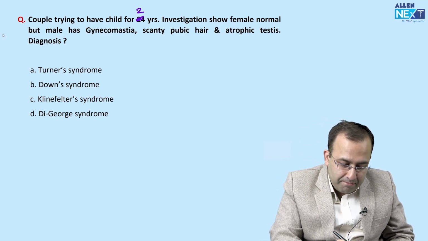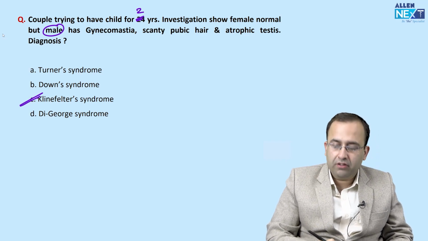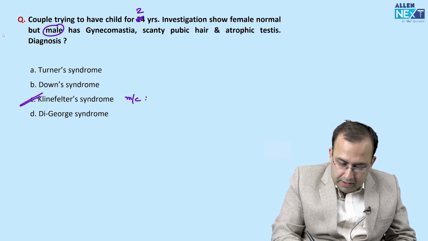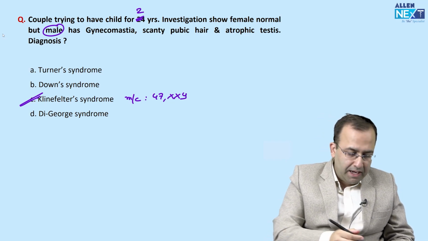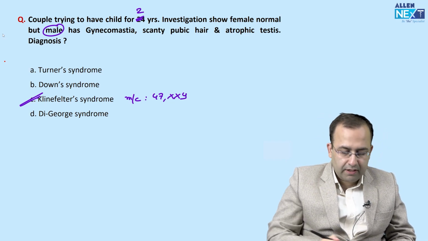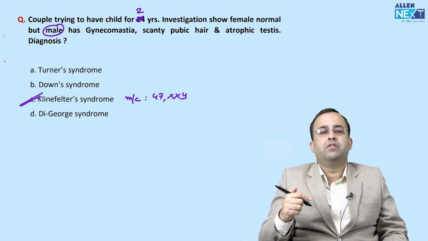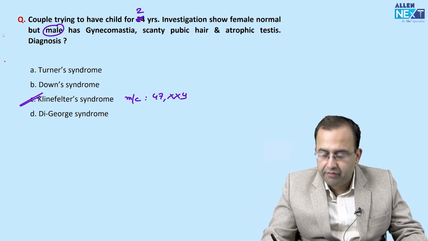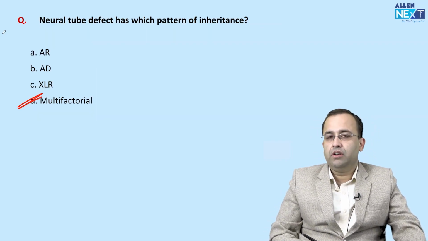Female is okay. Male has gynecomastia, scanty pubic hair, atrophic testis. Klinefelter's. The most common Klinefelter syndrome karyotype is 47XXY. Male is XY, now 1 X increased, so the secondary male sexual characteristics are reduced. 47XXY, Klinefelter's.